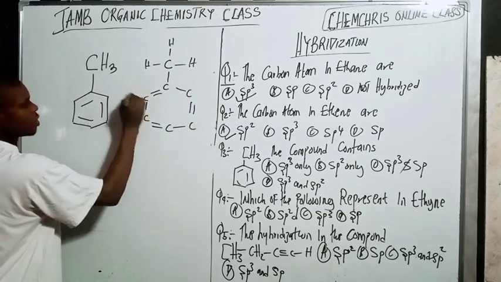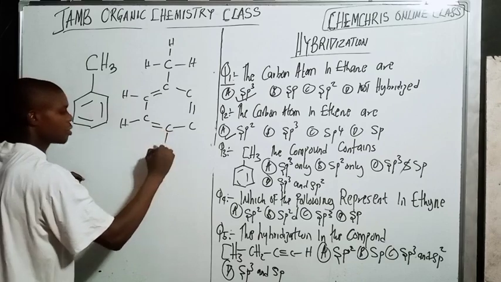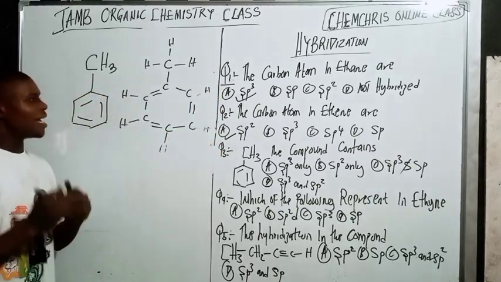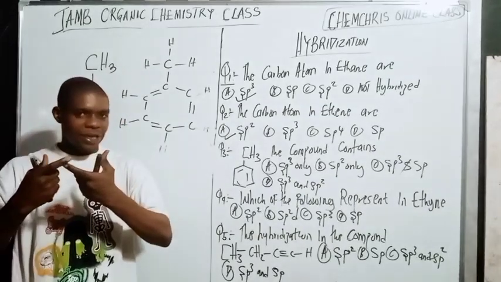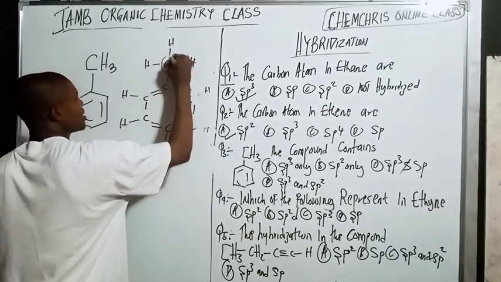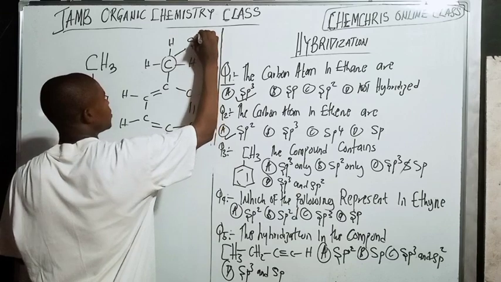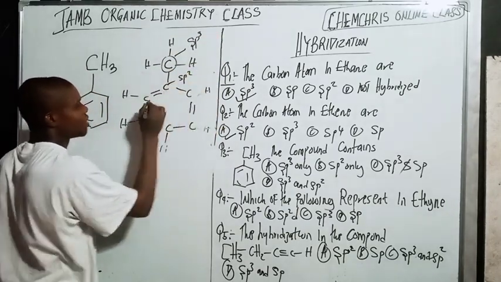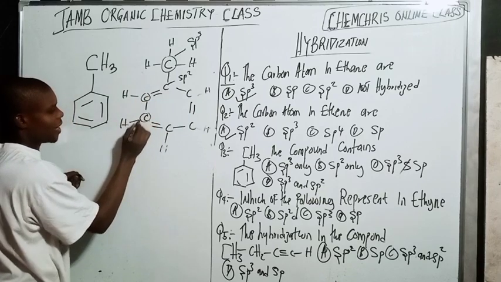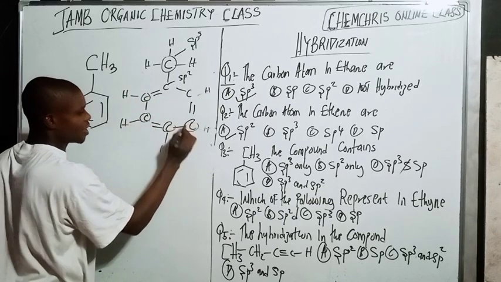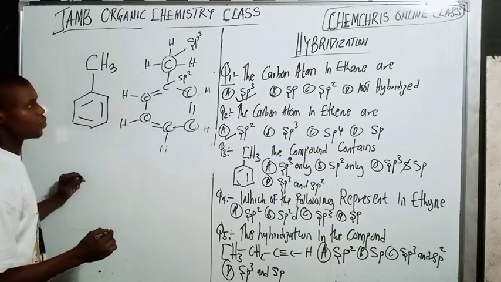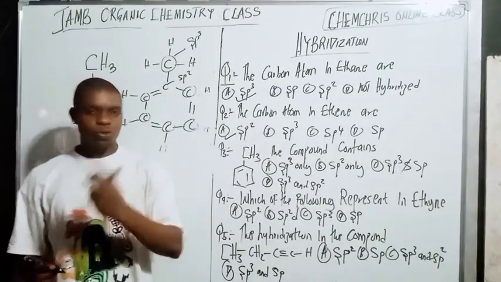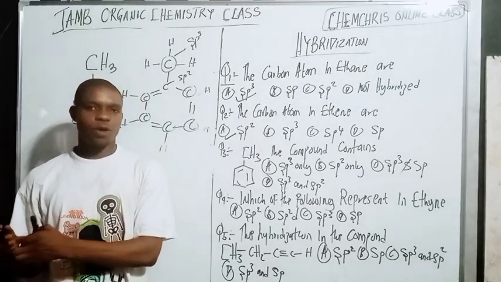Hydrogen. Now, there are only two types of carbon here. This one is carrying only a single bond, called sp3. This carbon is sp2, this carbon is sp2, this one is sp2. Do you understand? So this compound contains two types of carbon hybrid orbital.